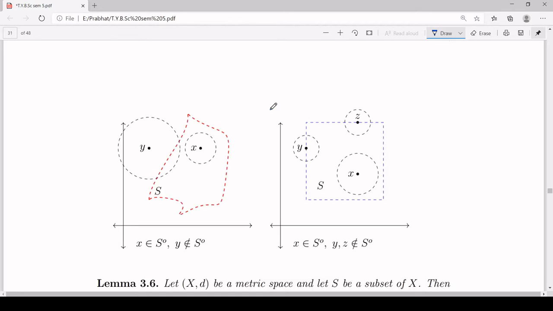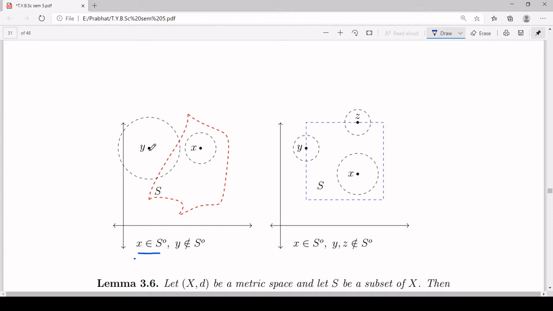Here I have shown two figures just to have a visualization of an interior point of a set. In the first figure, your set S is the region bounded by these red dotted lines. I have taken 2 points x and y. For x, I have shown an open ball B(x, r) which lies totally inside S, and therefore you can say x is an interior point of S, and that is what I have written, x belongs to S naught.